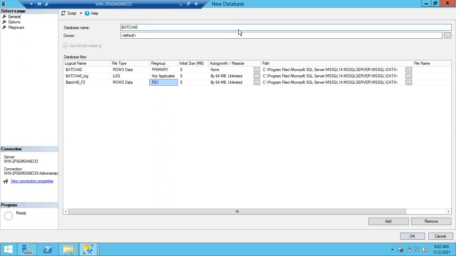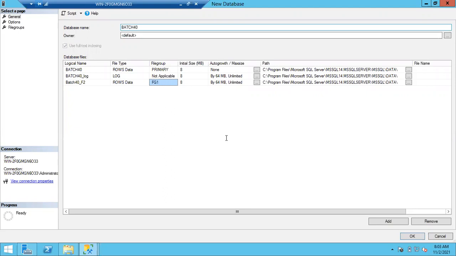Okay, so any doubts, guys? Any issues? So that is how your log file will work. In case your log file is full, it is recycled, so there is no log file issue. Again, you have to concentrate on the data file. If your data file is full, you have to add an extra data file in the next drive, or in any drive where space is available. That is how it is going to work.